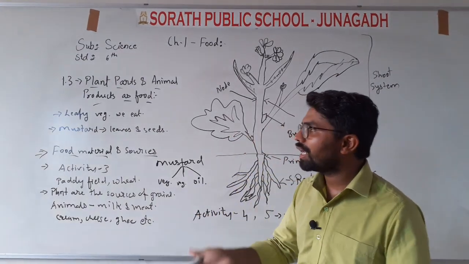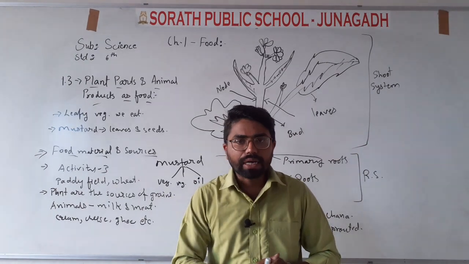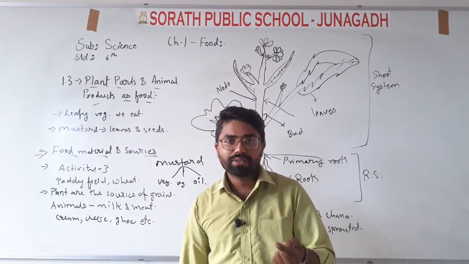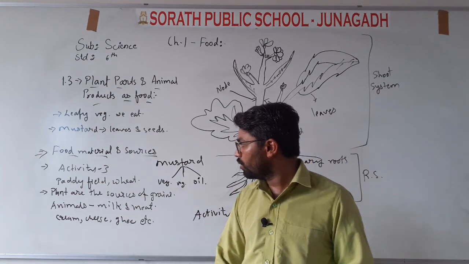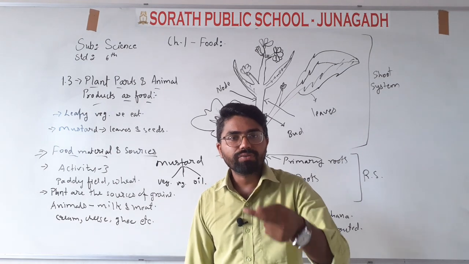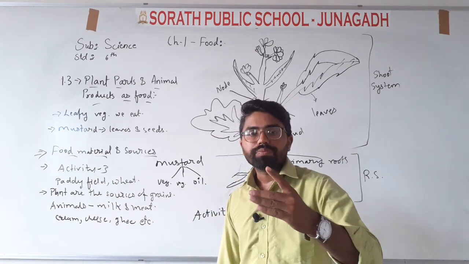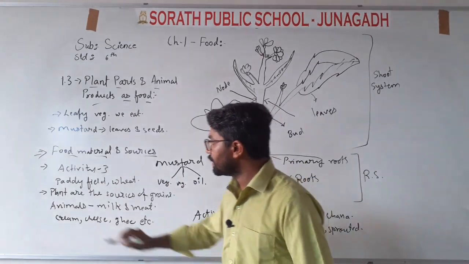The items we are getting from the milk are ghee, cheese, then buttermilk. Okay. See, I have cream also. All these things we are getting from the milk. So which is the main source of milk? The main source of milk is animals.